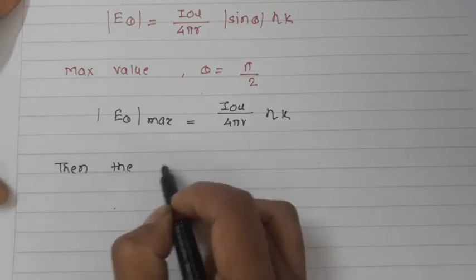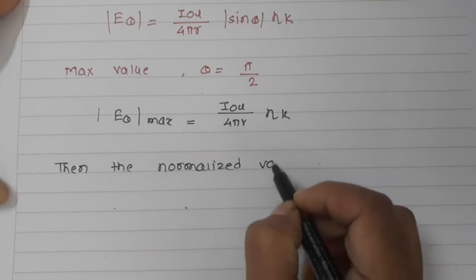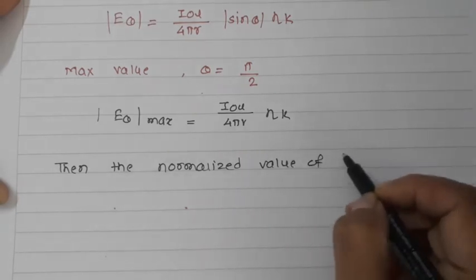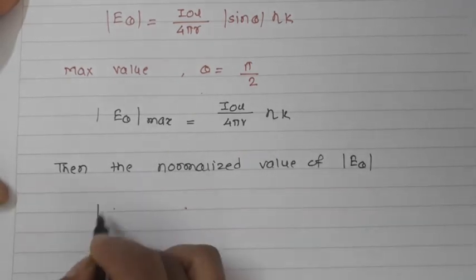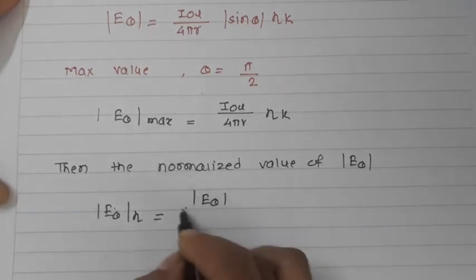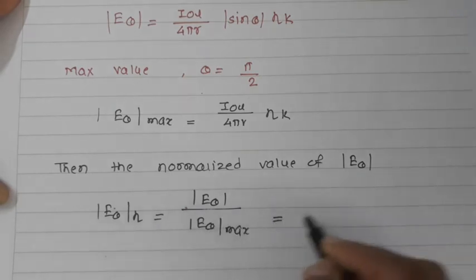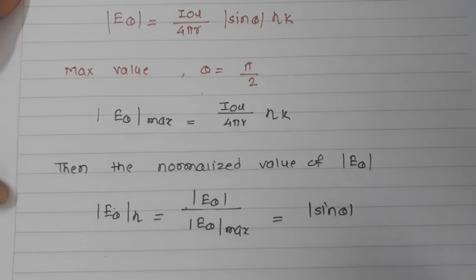Then the normalized value of E theta is E theta divided by E theta max, which is nothing but the mod of sin theta.